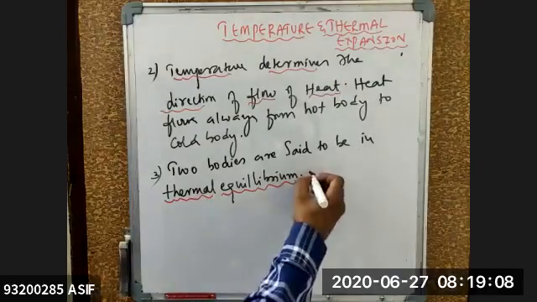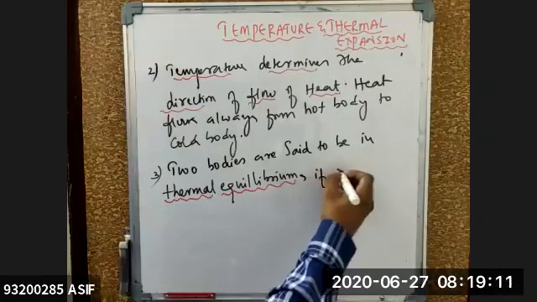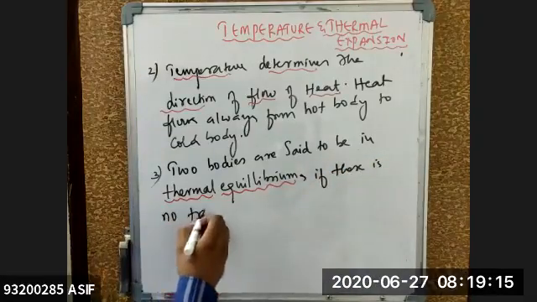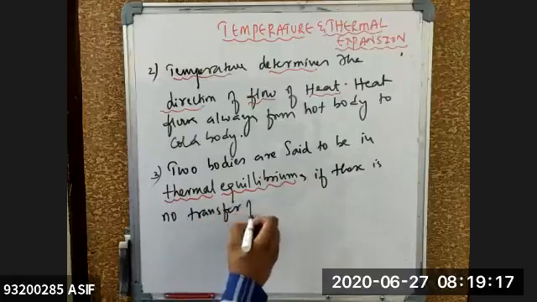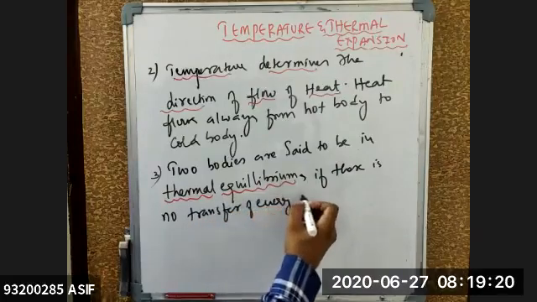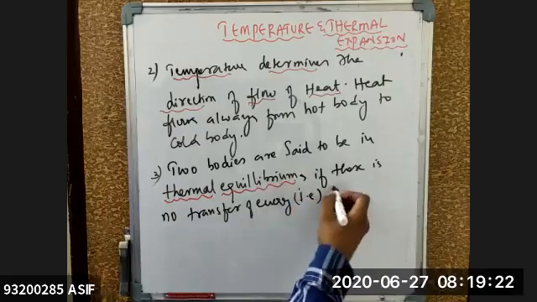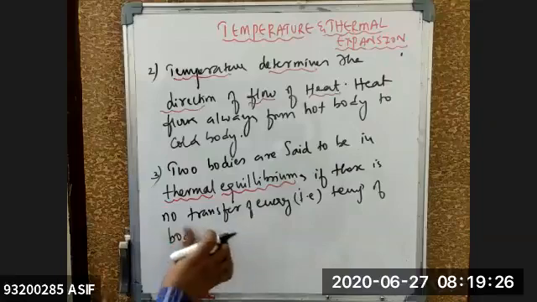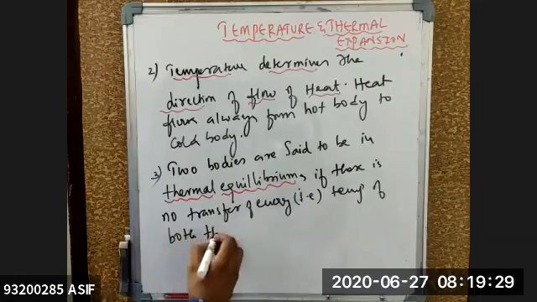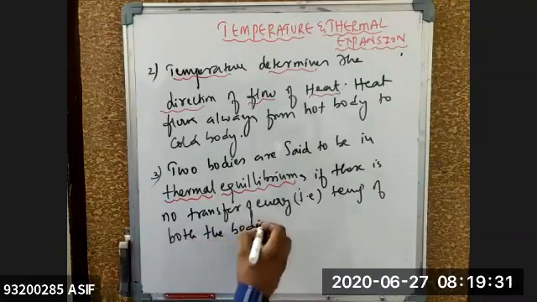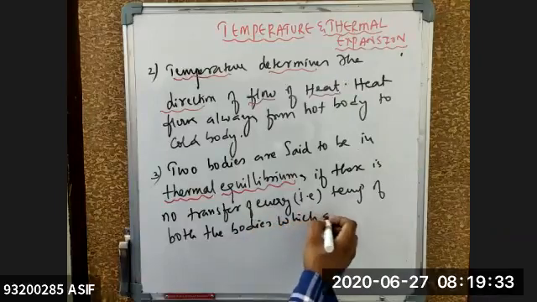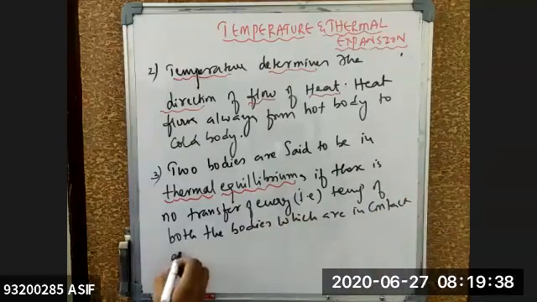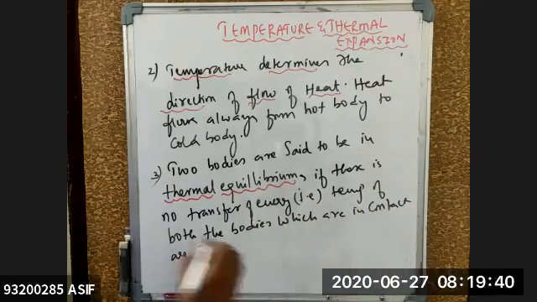If there is no transfer of energy, that is, the temperature of both the bodies which are in contact are the same, isn't it?